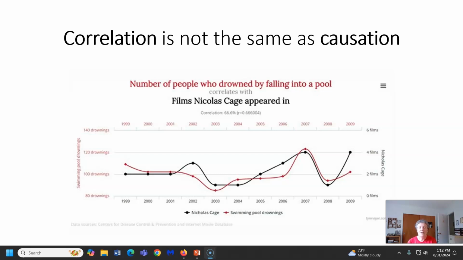And here's an example. There's lots of graphs like this online, but I chose this one. It's the correlation between films that Nicolas Cage appeared in and the number of people who drowned by falling into a pool. So you can see by the graph that there is very similar data. But I don't think anybody would say that films that Nicolas Cage appeared in caused people to fall into a